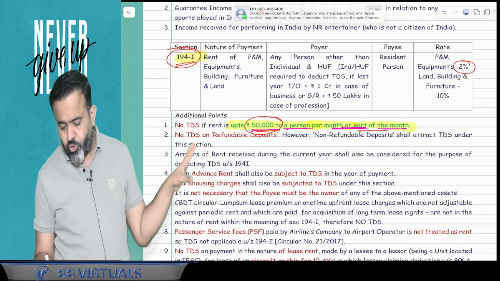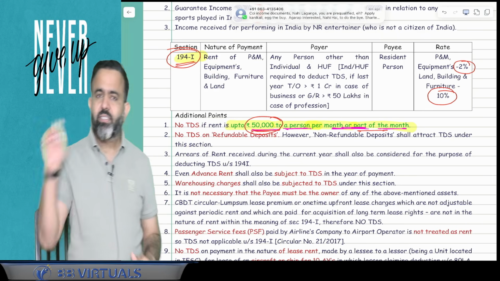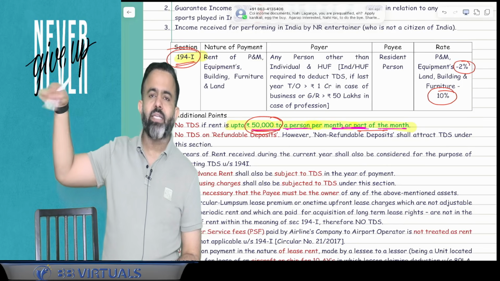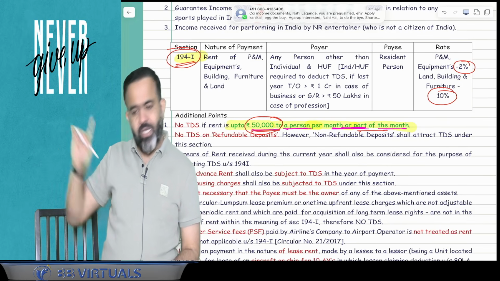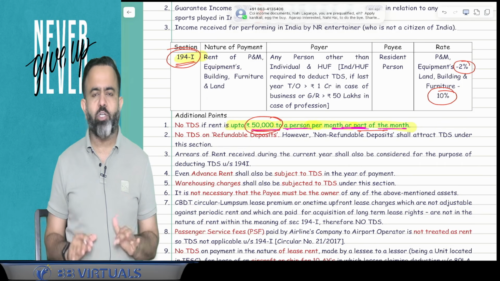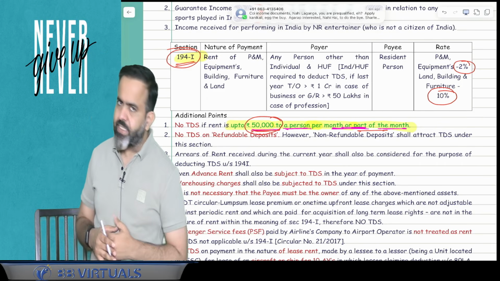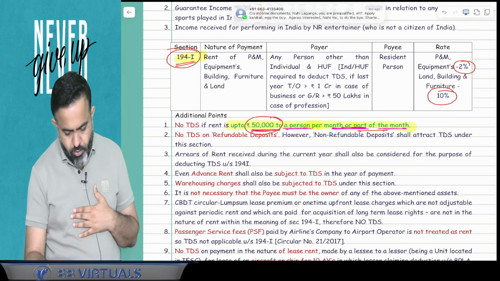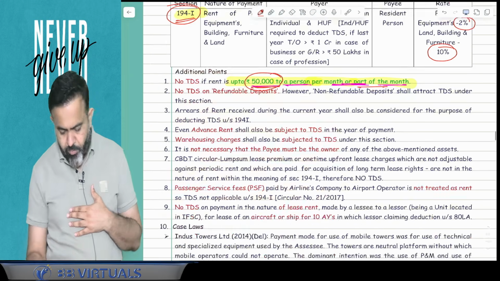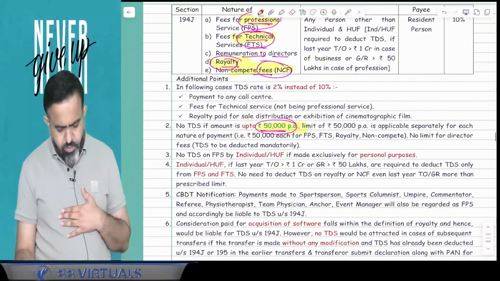Like plant and machinery equipment 2%. In case of land, building or furniture, here it is 10%. But under section 194IB, the TDS rate is 2%. But the limit has been changed, and the limit is up to 50,000 rent per month or part of the month, there is no TDS, but more than 50,000, then there is a TDS under section 194I. Okay. One more point is related to 194J.